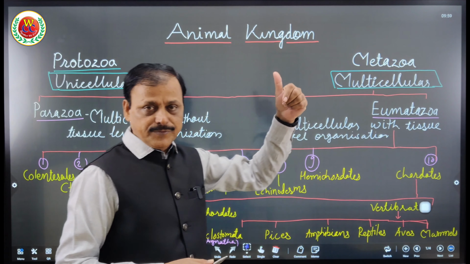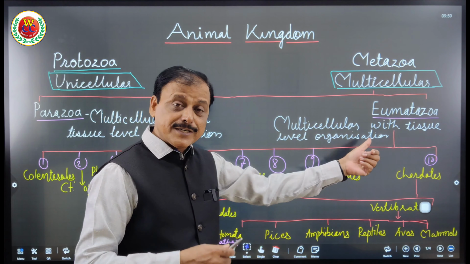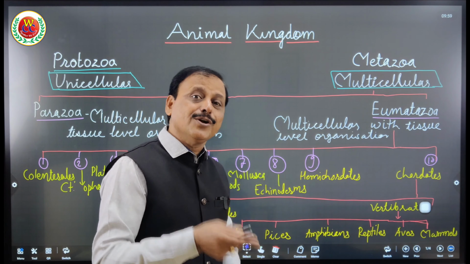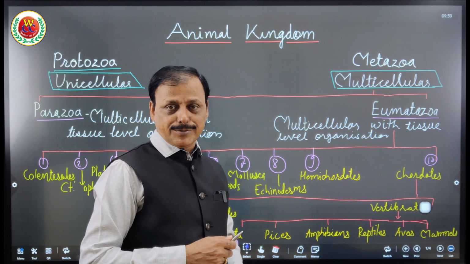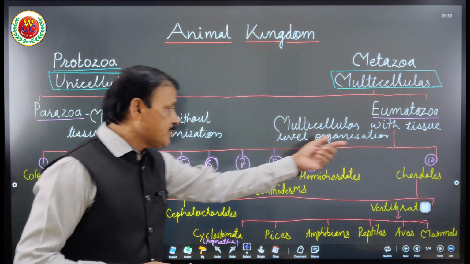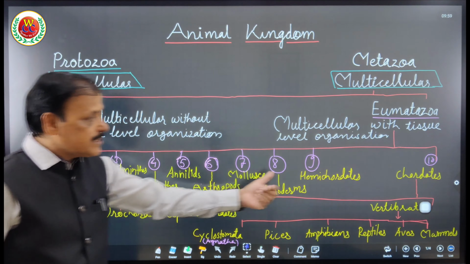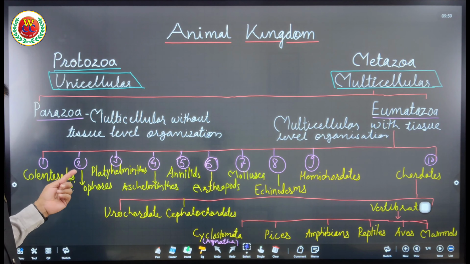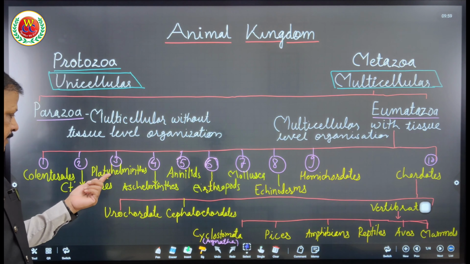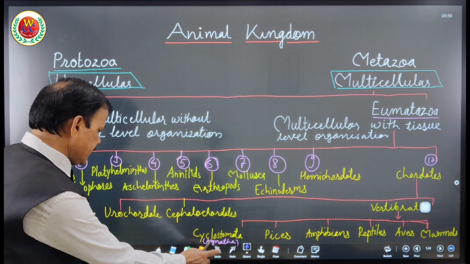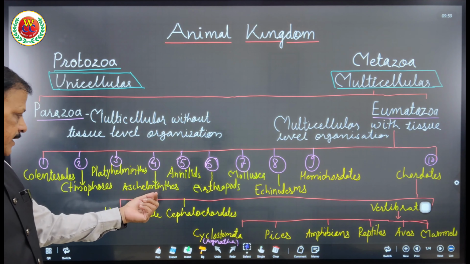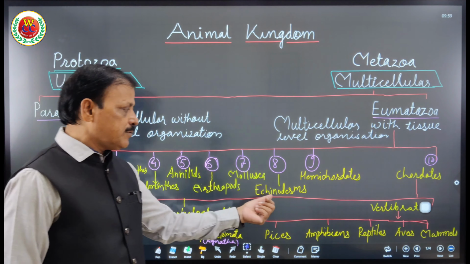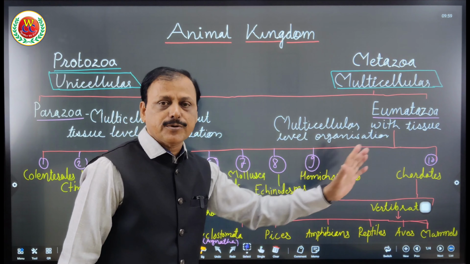Now eumetazoa have tissue level organization, but the next step after the tissue level is the organ system level of organization. Now please see, eumetazoa is further classified into these 10 phylums: coelenterate, ctenophores, platyhelminthes, aschelminthes, annelids, arthropods, mollusks, echinodermata, hemichordata and chordata.